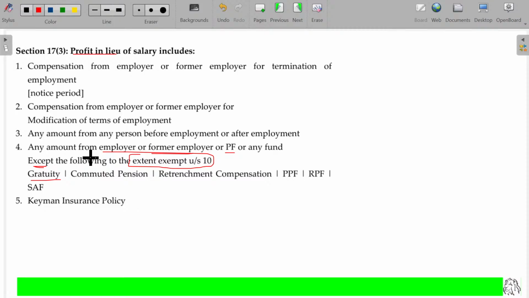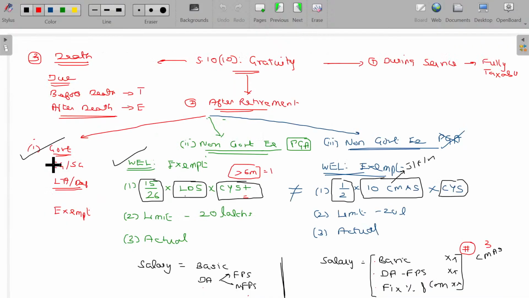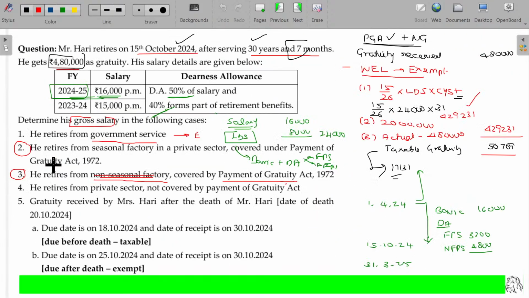Beyond that, you are getting another 50,000, right? That will be taxable under profit in lieu of salary. Is that clear? I already told you, no need to worry about this term here. We will be studying one after another in subsequent lectures. Thereafter, if you get back, you will be able to understand easily. Clear? Any doubts here? First illustration is over.